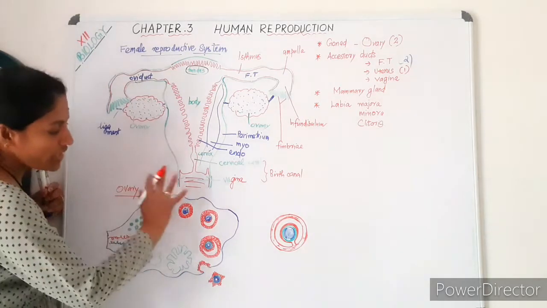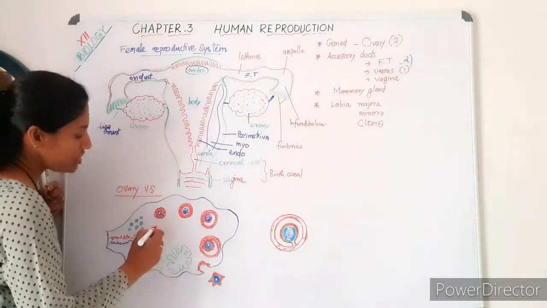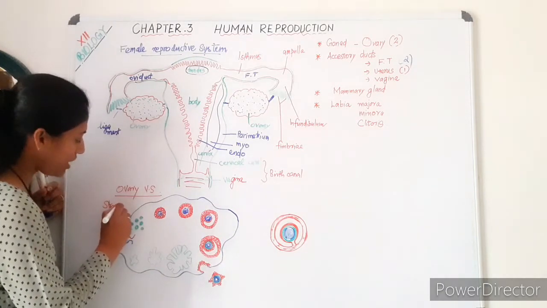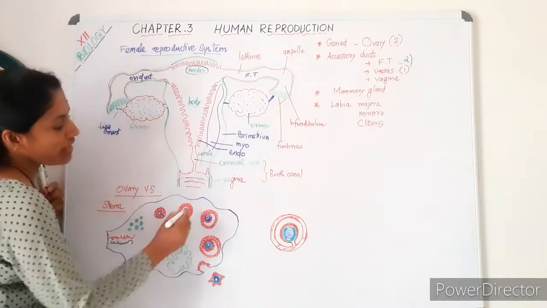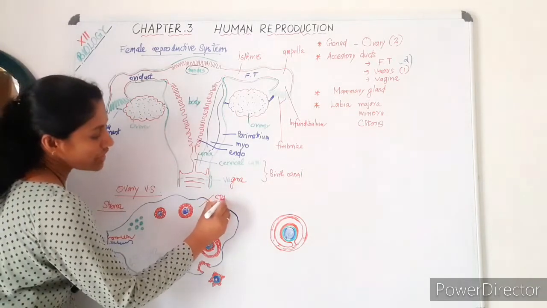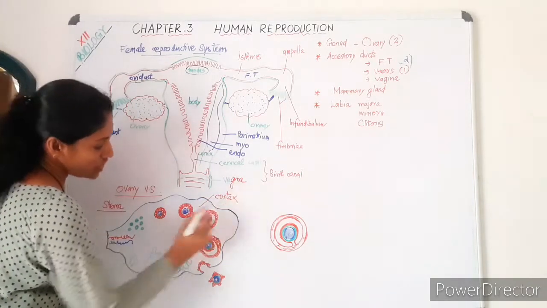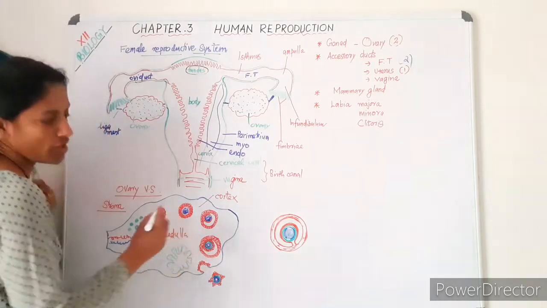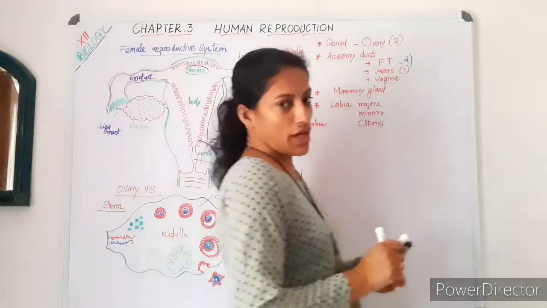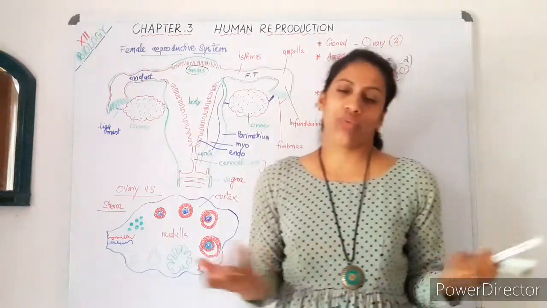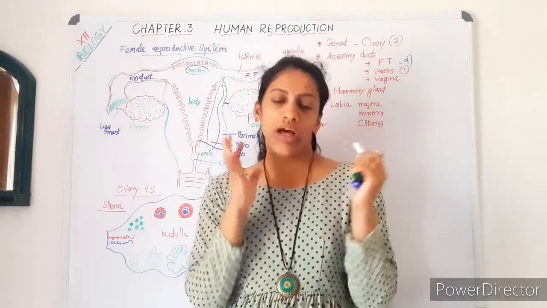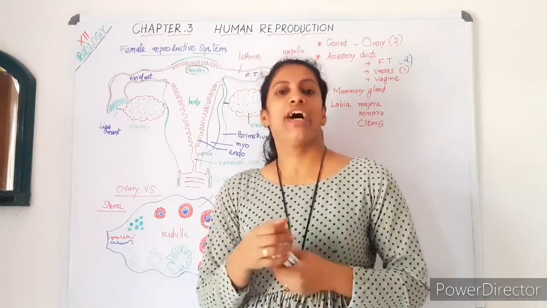The central tissue of the ovary is called the stroma. The ovarian tissue is divided into an outer cortex region and an inner medulla, like every other tissue. You are familiar with these terms from the human body, brain or whatever. The outer part of every organ is called the cortex.